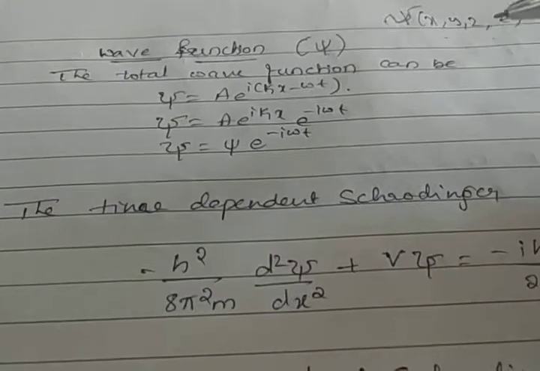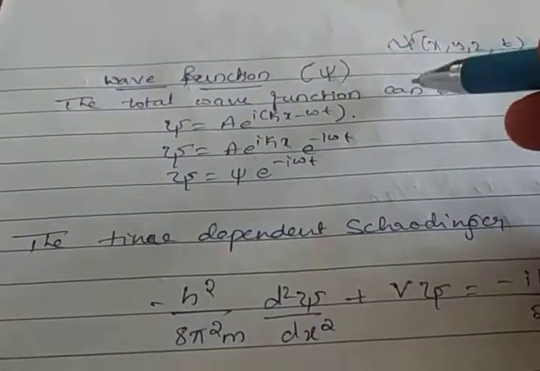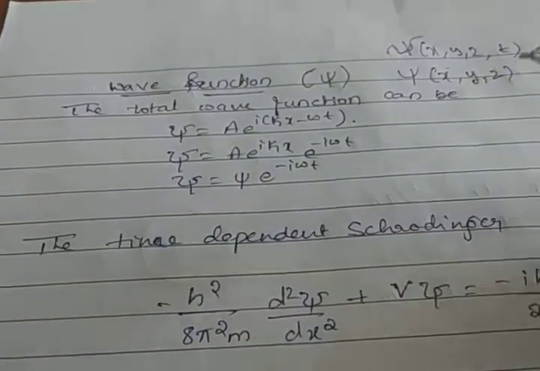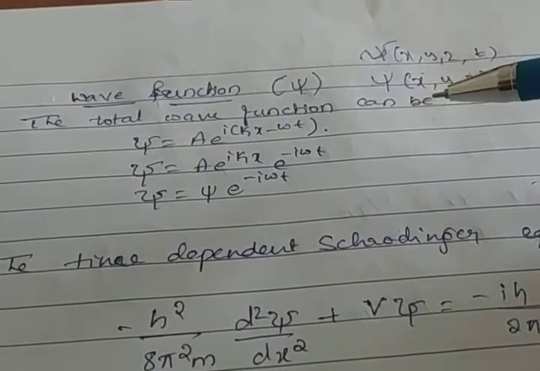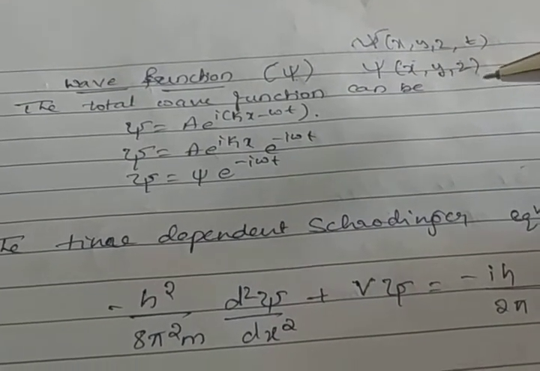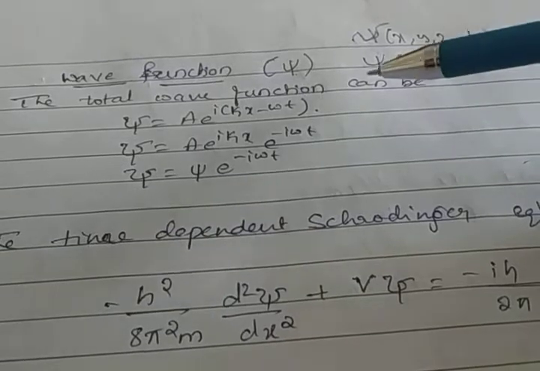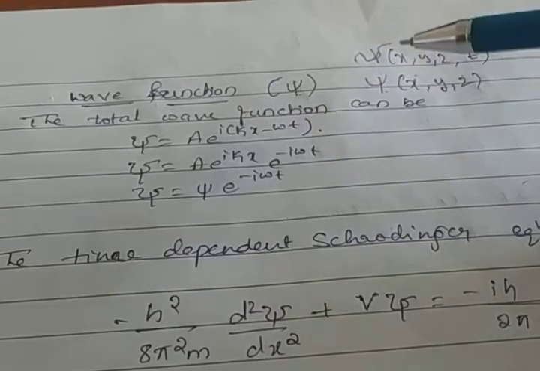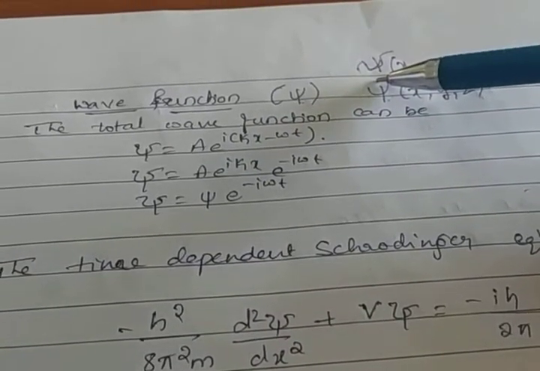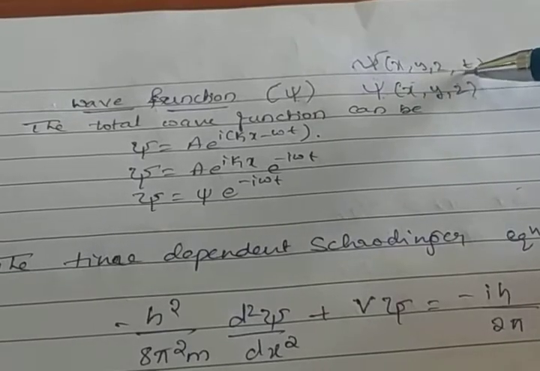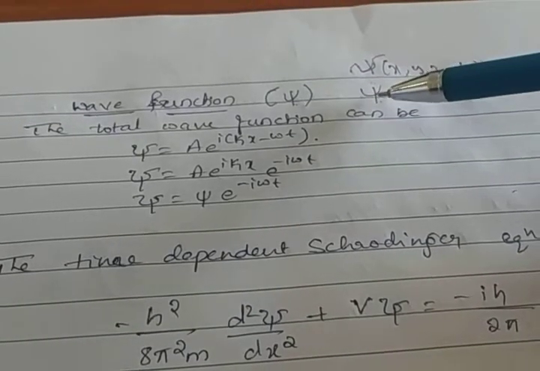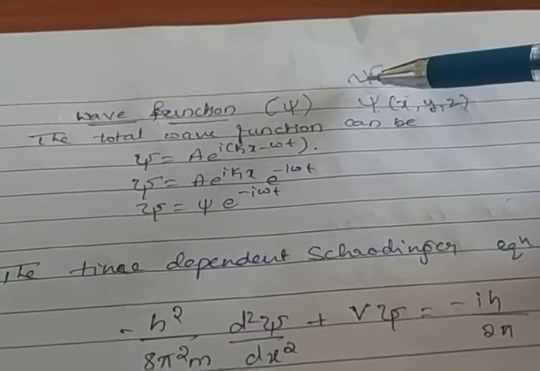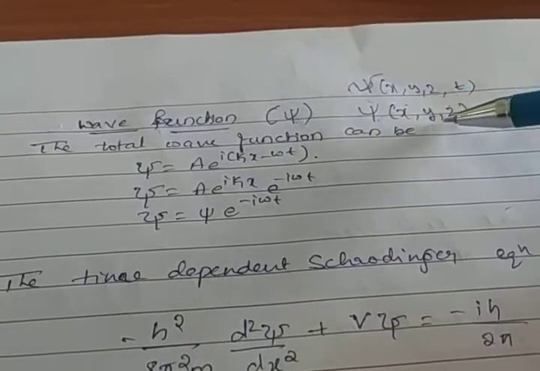Next is the wave function that varies with only the position and does not depend upon time. That is called the small wave function, represented by psi. Keep in mind these two wave functions are different. The total wave function, capital psi, depends on both position and time. The small wave function, psi, is also read as psi but written differently, like this one and this one, and depends on only position.